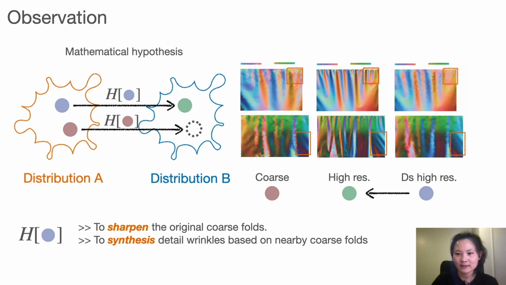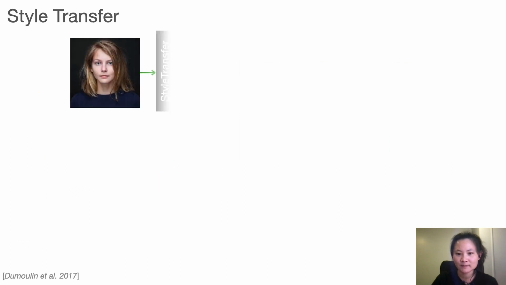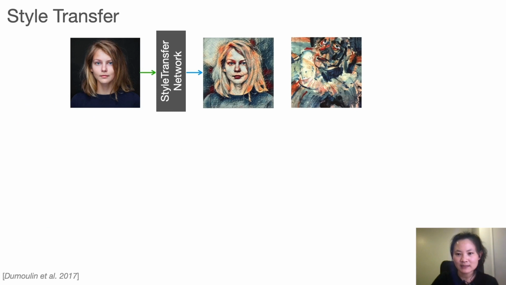Now we consider the detail wrinkle enhancement task as finding two distributions that respectively represent the low-resolution and high-resolution normal maps, and formulating the transfer function. The recent success of image-based artistic style transfer methods gives us significant inspiration. A stylized image is produced by feeding a content image through the style transfer network.